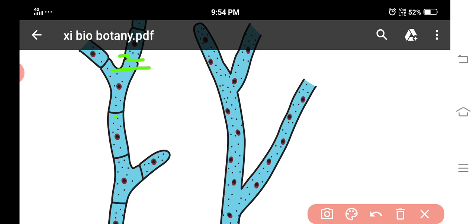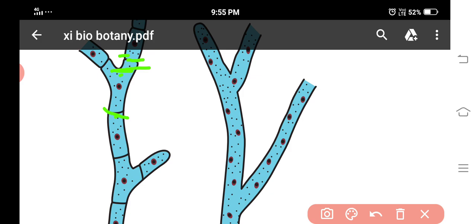The majority of fungi are thin-walled, filamentous, branched structures called hyphae. The number of hyphae interwoven form the mycelium, and the cell wall is made up of chitin.